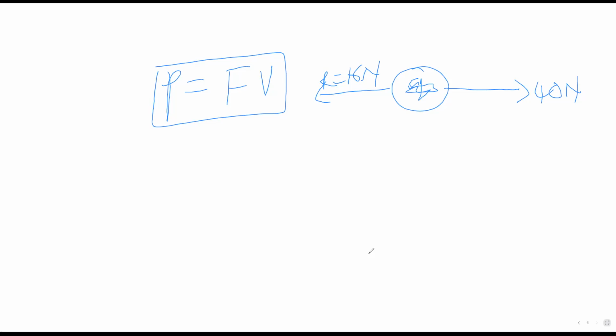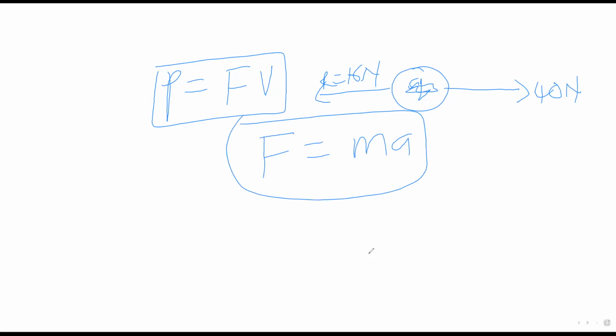Because for them to be changed, it's either the force is bigger or the resistance is bigger. Then you expect some changes. But the question says there's no change. So in the equation force is equal to mass times acceleration, remember, your acceleration is equal to 0. So the force is equal to 0.